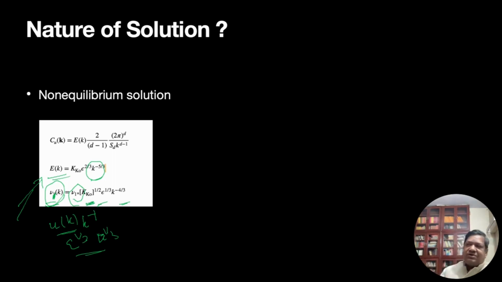We keep it that way for reasons that will become clear. When I compute this RG equation, it turns out that if I use this form for viscosity, my Kolmogorov constant gets cancelled, and with RG I can compute nu1 star. So it is not dependent on the Kolmogorov constant. Nu1 star is outside.